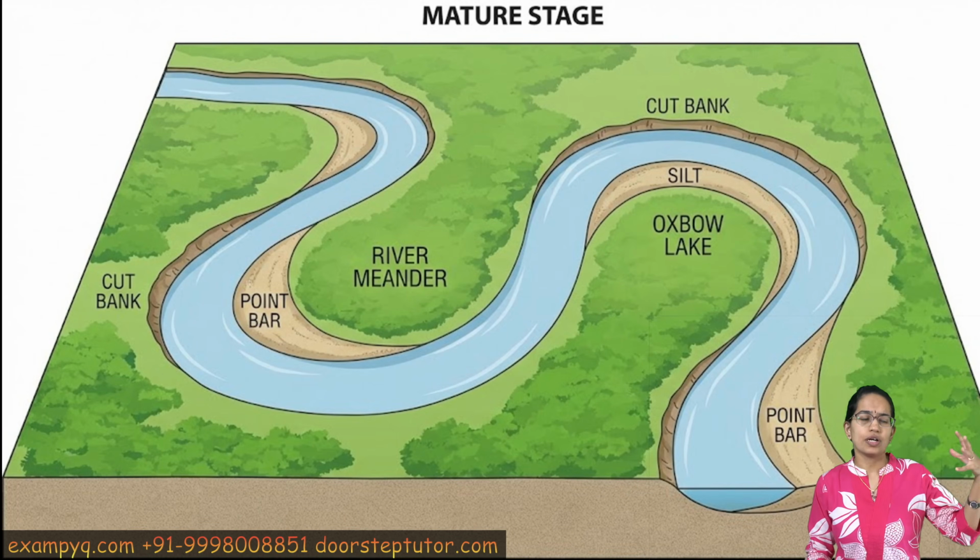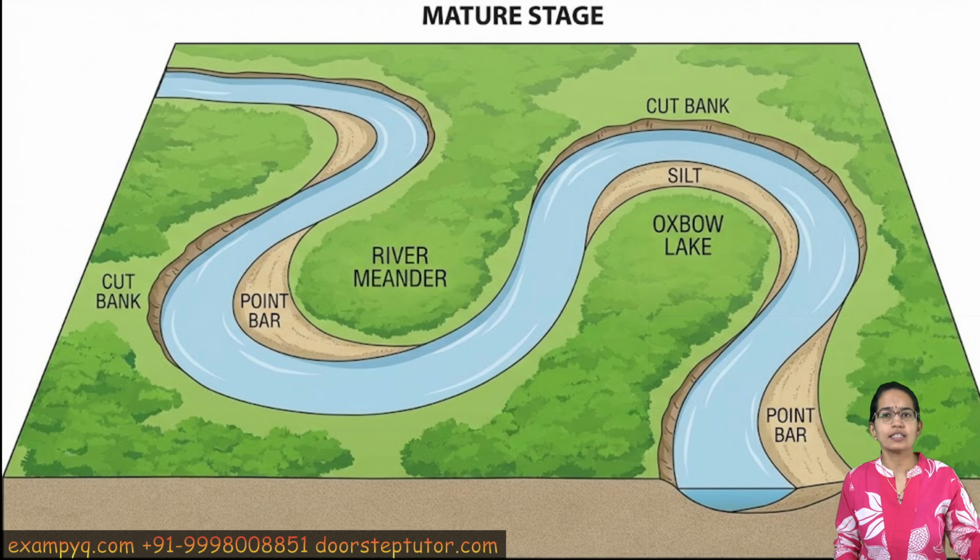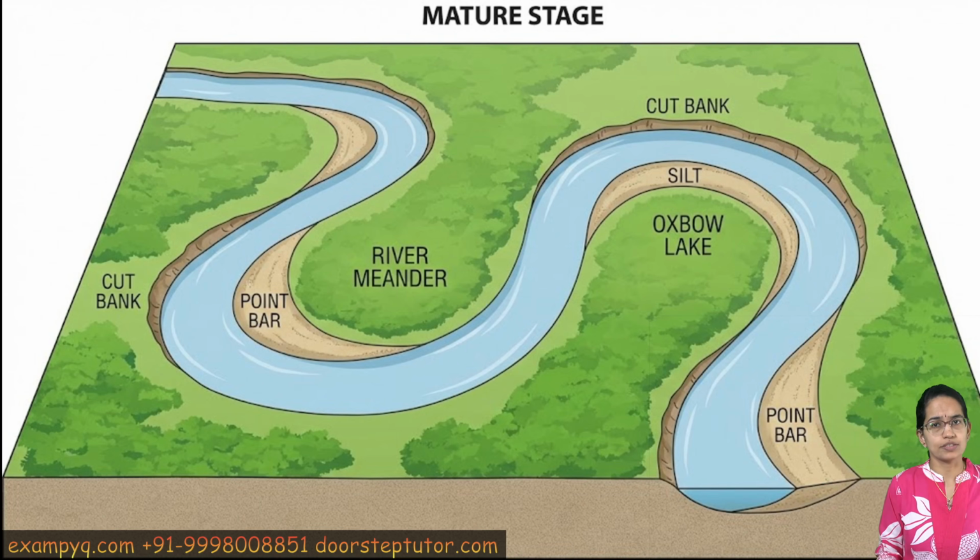Then the river cycle is the young stage, the mature stage, and the old stage. So old stage would witness the delta formations, mature stage would see the river meandering, and then there is the siltation that occurs, and when the siltation goes prominent, there is a cut that would form and separate out this region from the rest of the river.